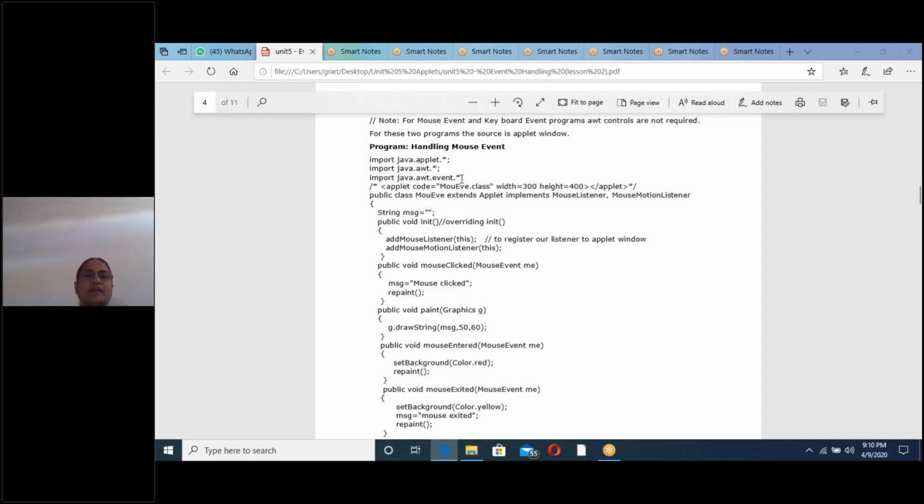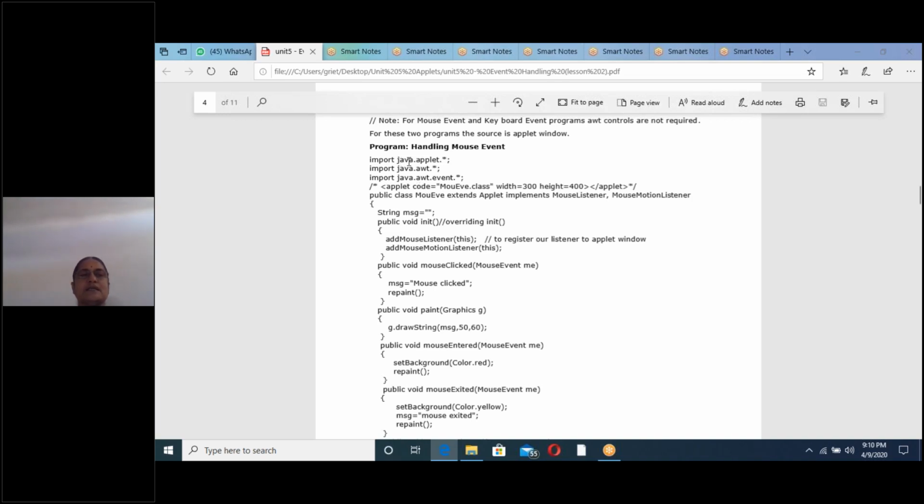java.awt.event.*, because we are saying events are classes and listeners are interfaces. So for that we need to import one more package. What is that package? Import java.awt.event. What it means is that event is again a sub package of java.awt. So whenever you want to write event handling programs, we need to import these three packages.